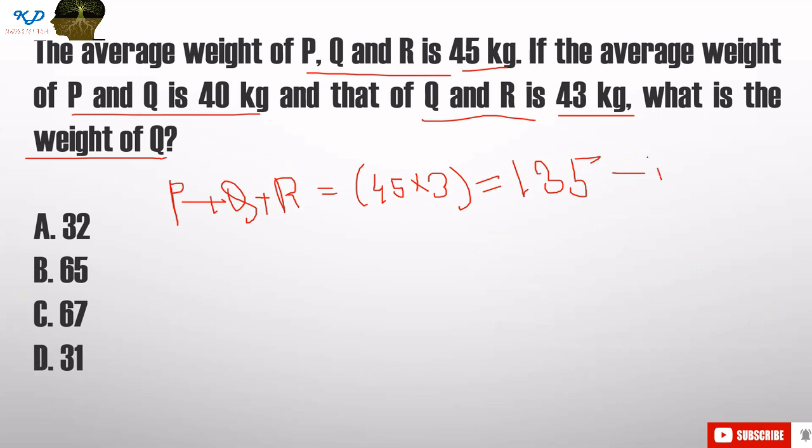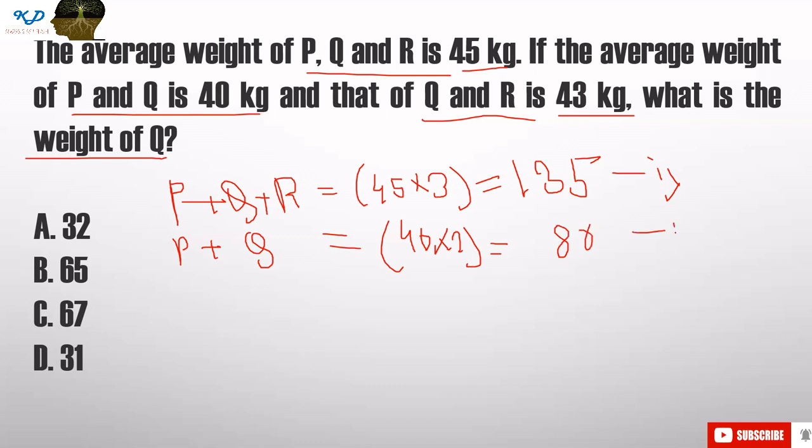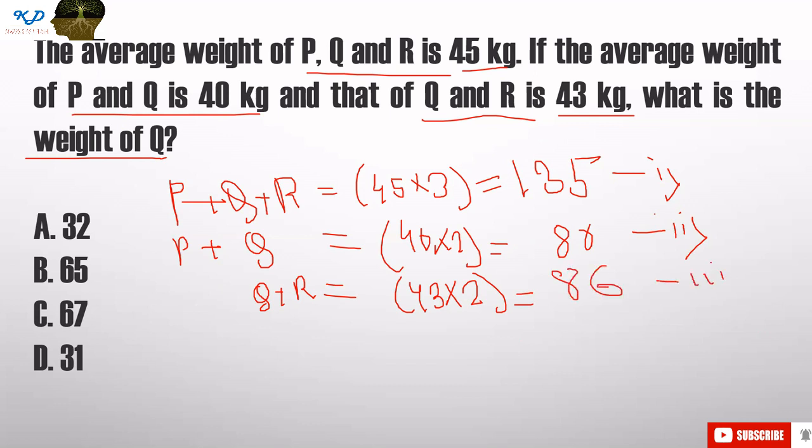Now, this is our number one equation. Now, the second one is PQ. So, P plus Q is equal to 40 multiplied by 2. That is 80 kg. Right? Number 3 is QR. Q plus R. What is the average weight? 43 multiplied by 2. That is 86 kg. That is the third equation.